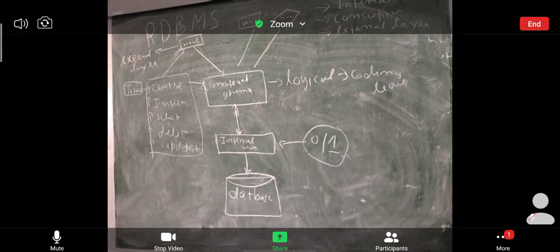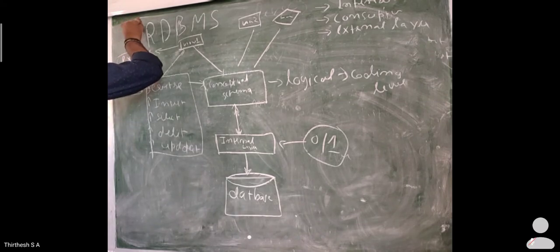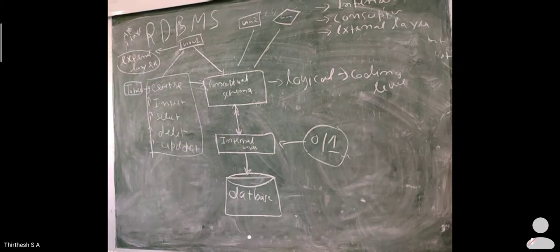Understood? So the next layer is the external layer, one of the highest level layers. Here we call this external layer the application layer also. Application layer. Why? Because here the end user is going to use your application. The end user is going to use your application.